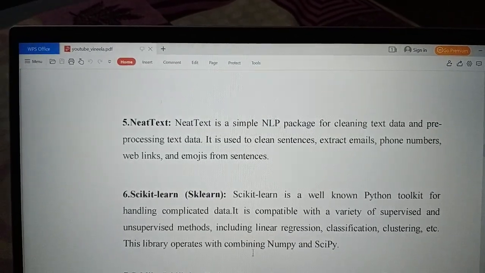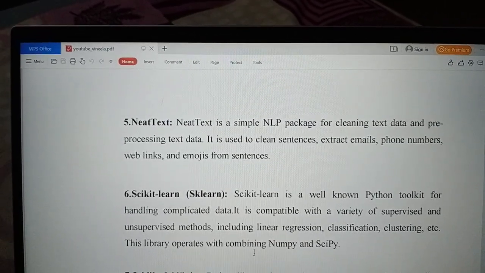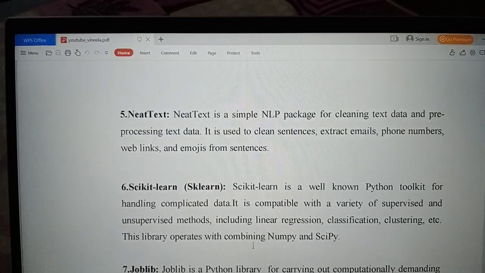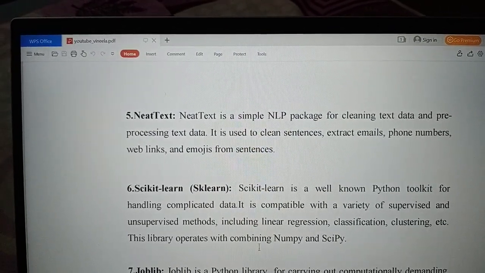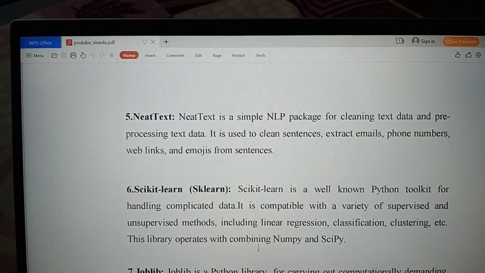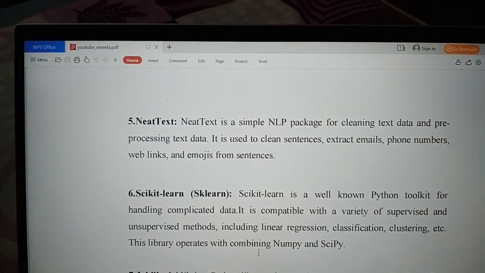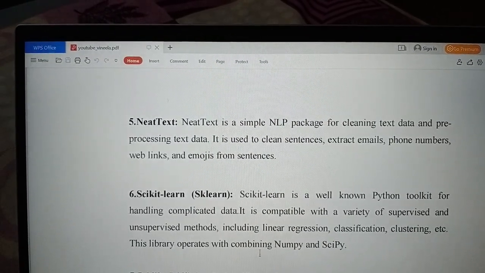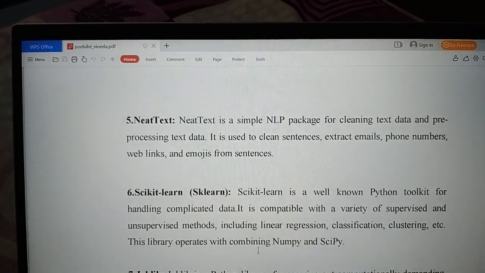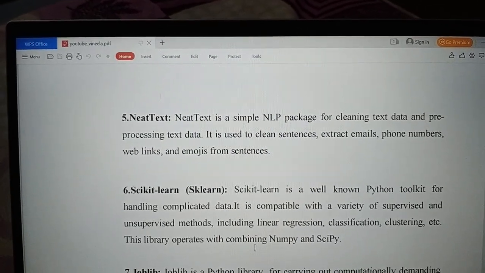sklearn is a well-known Python toolkit for handling complicated data. It is compatible with a variety of supervised and unsupervised methods, including linear regression, classification, clustering, etc. This library operates by combining NumPy and SciPy.